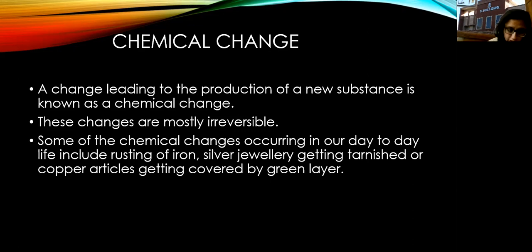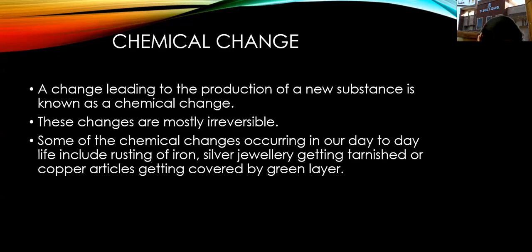Okay, now if I talk about these new substances which are formed during this chemical change, the properties of these substances are entirely different from those of the original substance. जो नया substance बनेगा या जो नए substances बनेंगे, उनकी जो properties हैं वो original substance से different होंगी, बिल्कुल different होंगी.